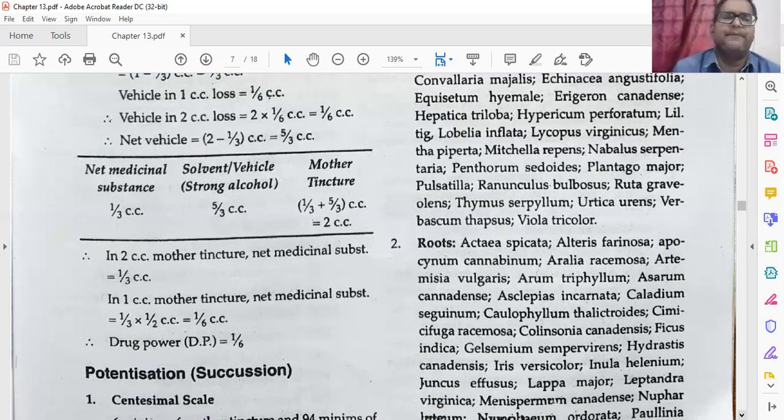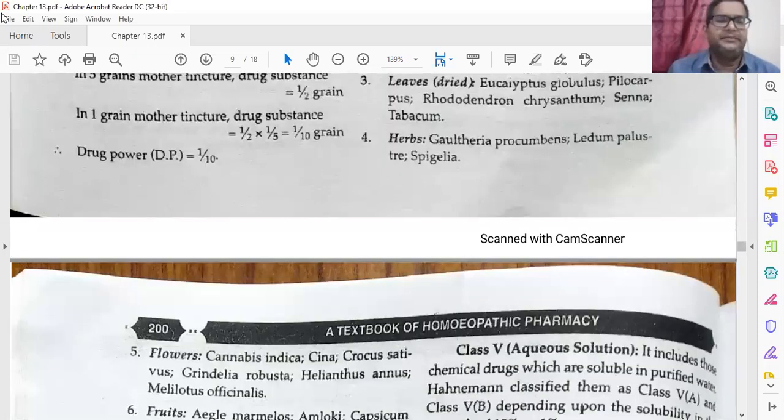This calculation is a little complicated. You need to remember how much loss there is, because when you are mixing there is some loss. So everything you need to remember. It is better to remember the drug power directly. Drug power is 1 by 6 for class 3. Remember it. Then next, the drug power is 1 by 6.